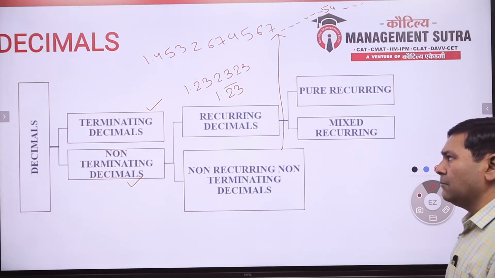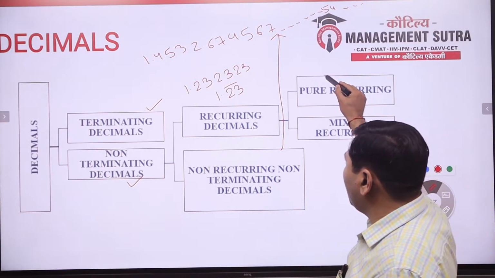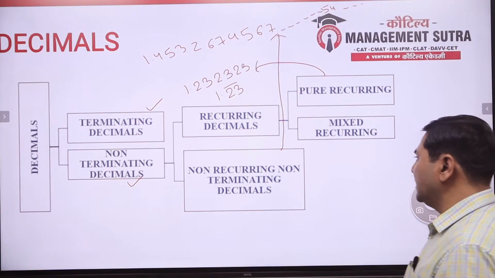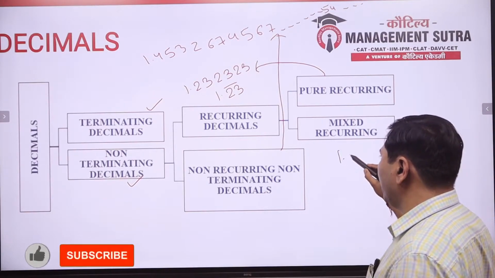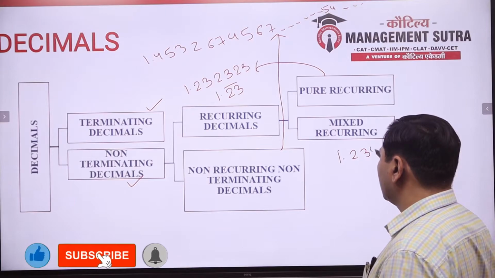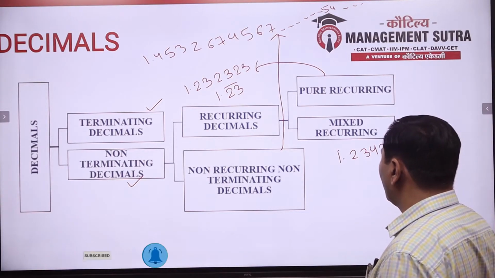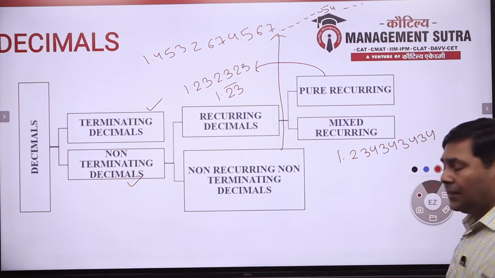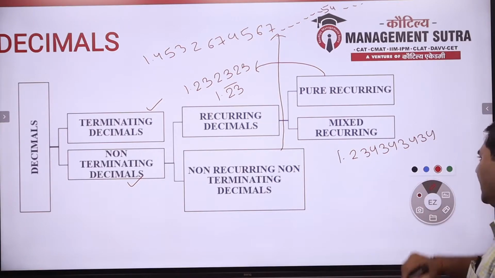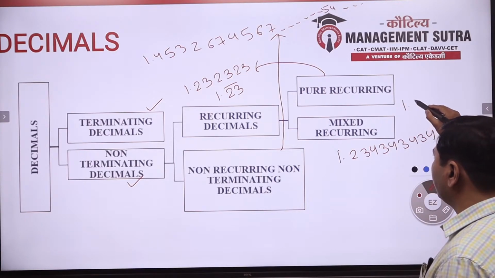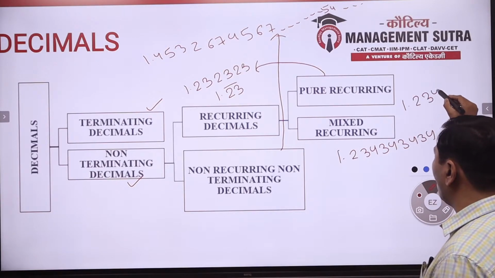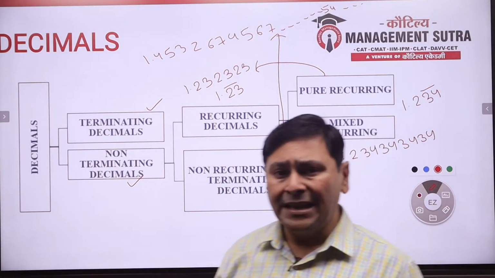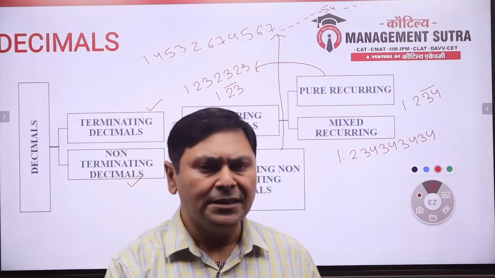Now again, recurring numbers are of two kinds: pure recurring like this, and mixed recurring numbers like 1.234, 34, 34, 34, and so on. Here we can see that the digit 2 is not repeating, and all the other digits are repeating. That is 1.234 bar. This kind of number is known as a mixed recurring number.